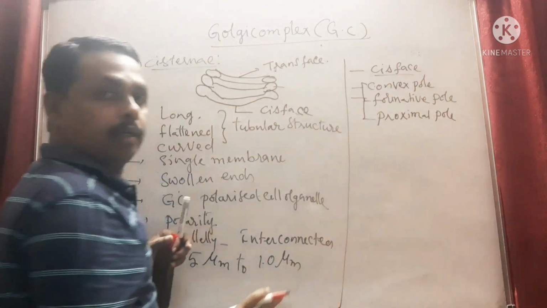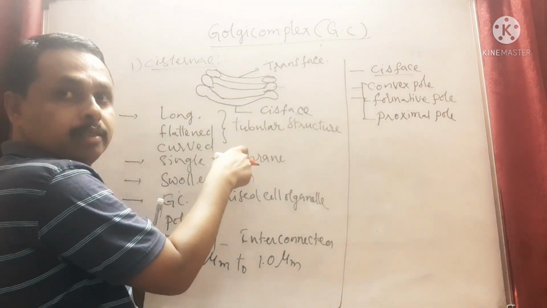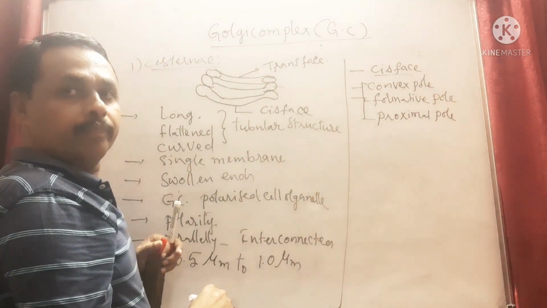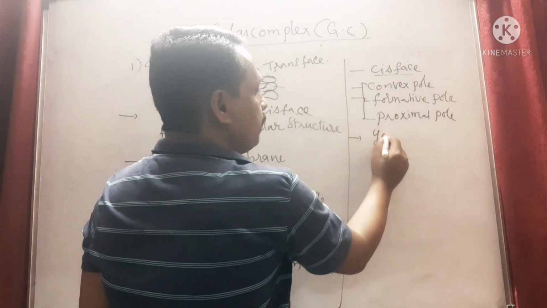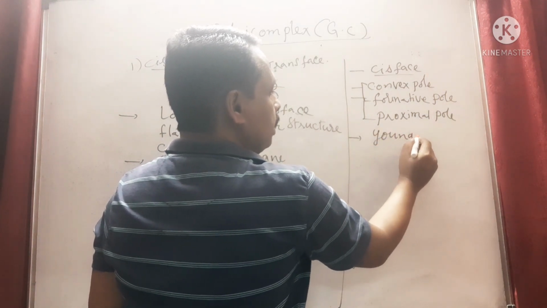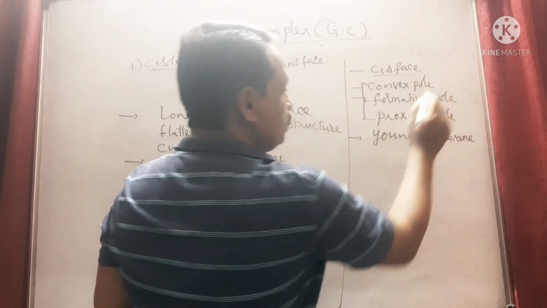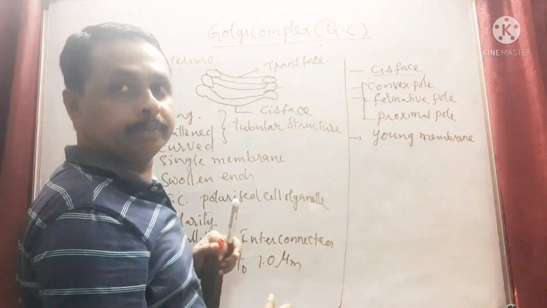These are the descriptions given for the cis phase, which is facing towards the nuclear envelope. Right. And this cis phase is covered by young membrane.